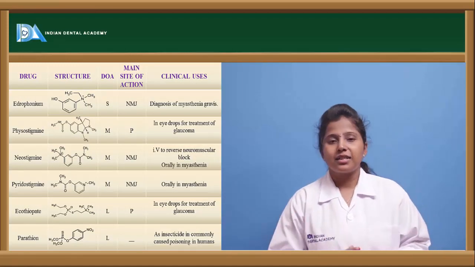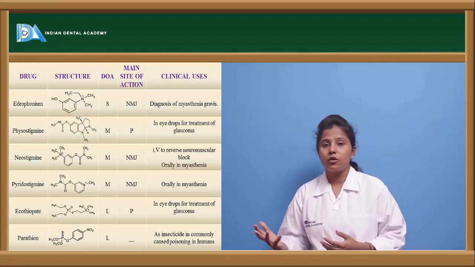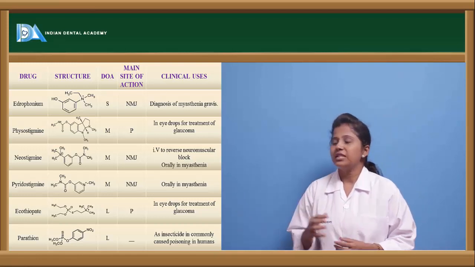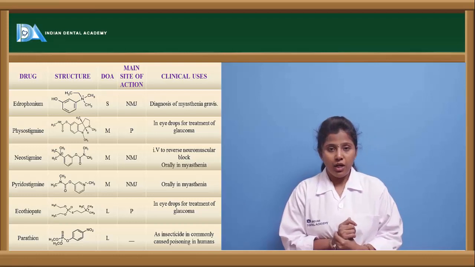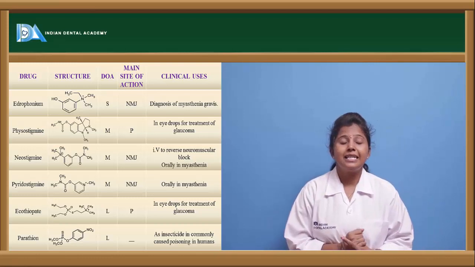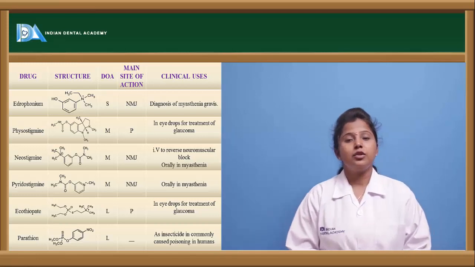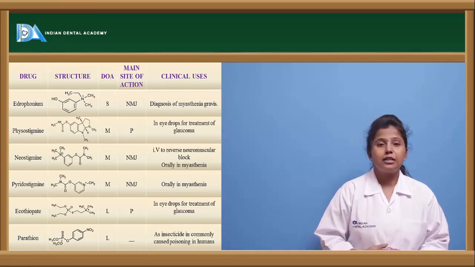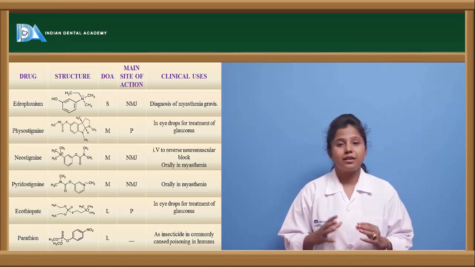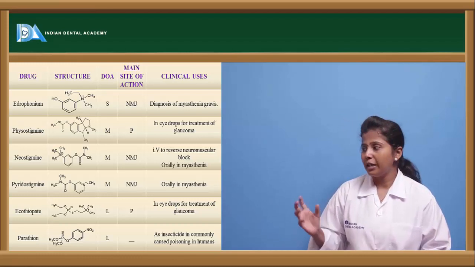Let us see the other drugs, that is, the indirectly acting or nicotinic receptor agonist cholinergic drugs. The drug called edrophonium. So edrophonium is a drug which acts at the neuromuscular junction. It acts on the nicotinic receptors present in the neuromuscular junction, and it is a short acting drug. So it shows rapid onset of action, and the duration of action is also very short, and it is used in the diagnosis of myasthenia gravis. So in order to diagnose this myasthenia gravis disorder, edrophonium is used.